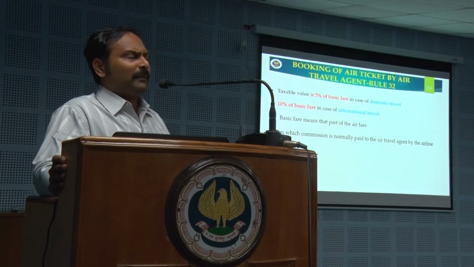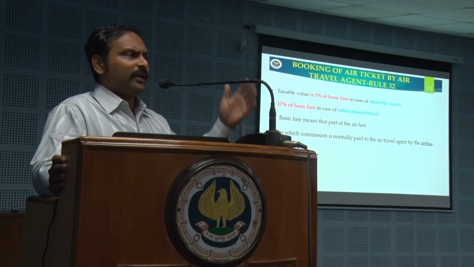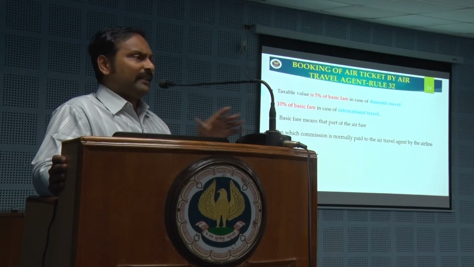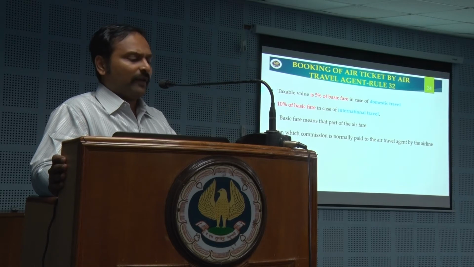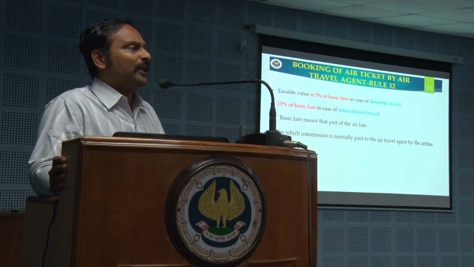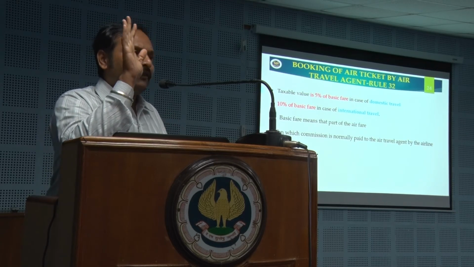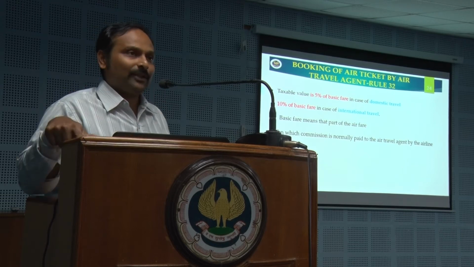When I go and buy from an agent 10,000 rupees worth of air ticket from here to Delhi and back, he has given me an invoice. What this fellow does is, he goes under this method of valuation. What this method of valuation says is, if it is a domestic booking, take 5% of the basic fare as your taxable value.